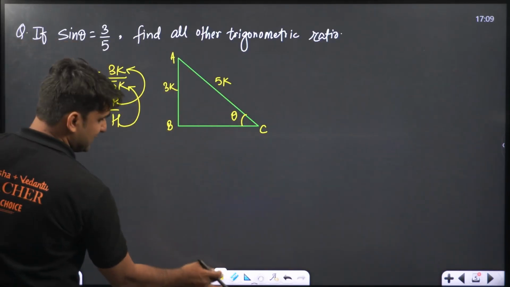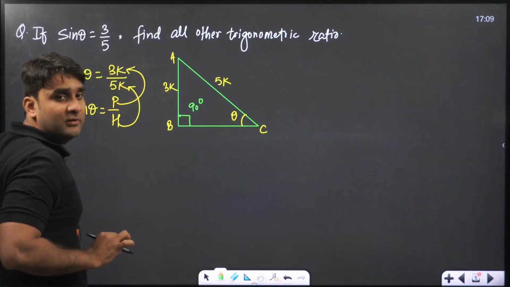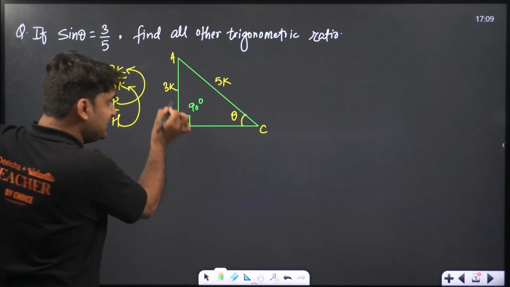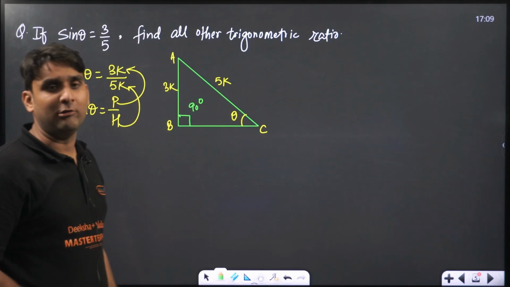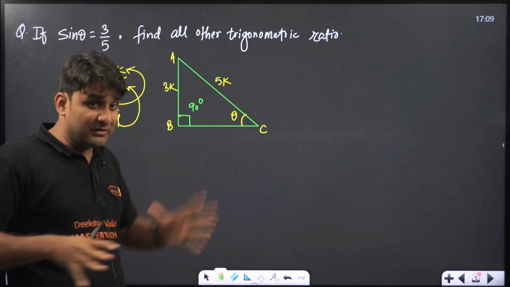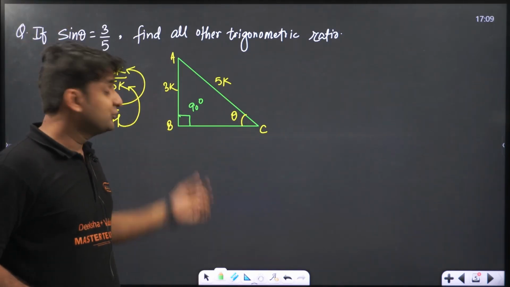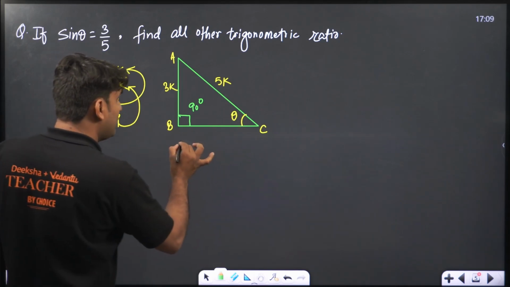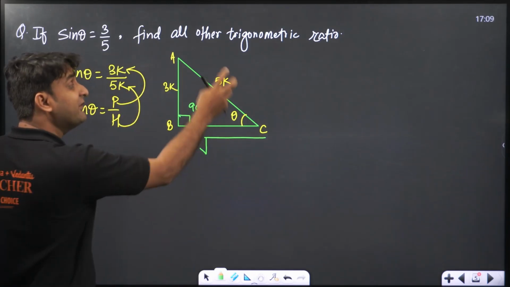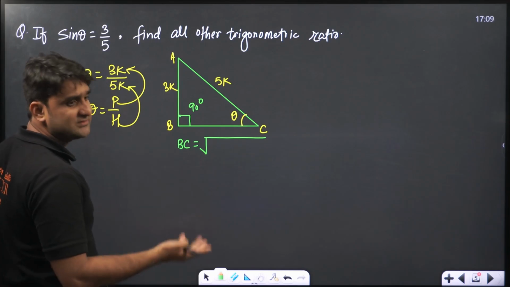As you all know, this is a right angle triangle, guys. So we can apply the Pythagoras theorem. And let me tell you one small trick. Hypotenuse is the longest side, and the other two sides, base and perpendicular, are both smaller than hypotenuse. Please listen carefully. If hypotenuse is given, and one of the other two sides is given, the side which is unknown is always equal to the square root of the difference of the squares of the given sides. Difference means subtraction, and always subtract smaller from greater.